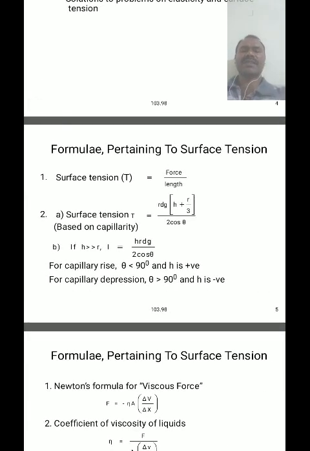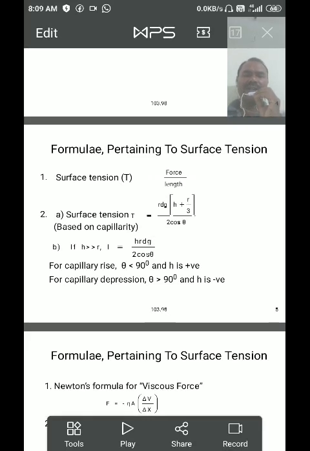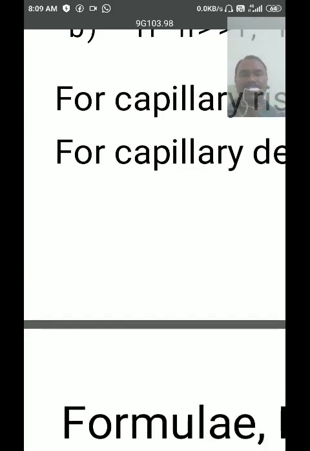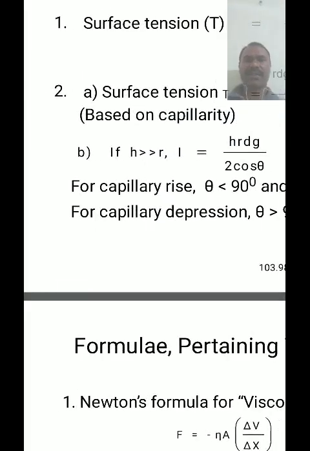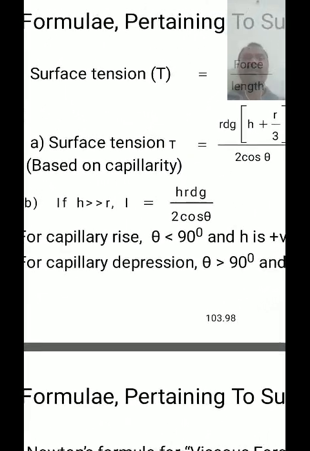Number 1, surface tension T is equal to force by length, that is F by L, and the SI unit of surface tension is Newton per meter, and the dimensional formula of surface tension is M1 L0 T minus 2. It is the dimensional formula of surface tension. In surface tension there are no other factors involved. That's why we use this formula. The SI unit of surface tension is Newton per meter.